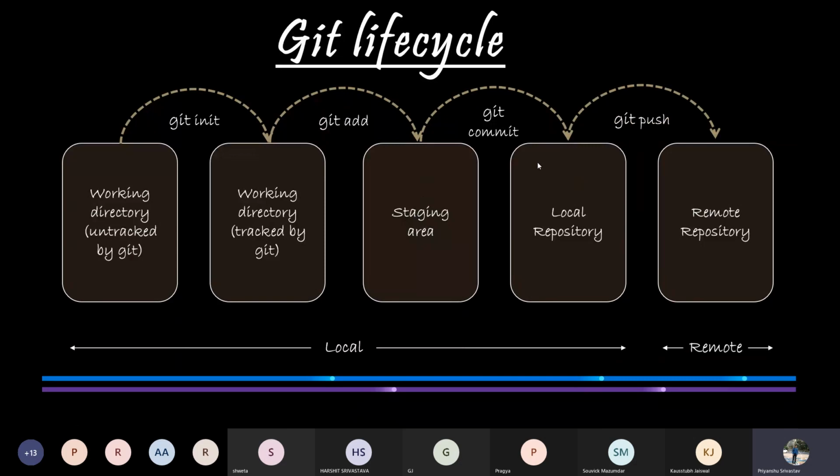On committing, all the changes are saved in the local system, and then comes the last step of pushing the code to the remote repository. Now the code can later be pulled to make new changes, and the whole cycle will repeat itself. So this was everything about the Git lifecycle.